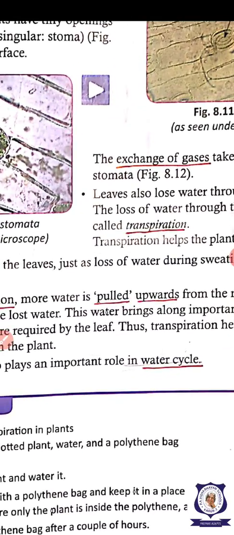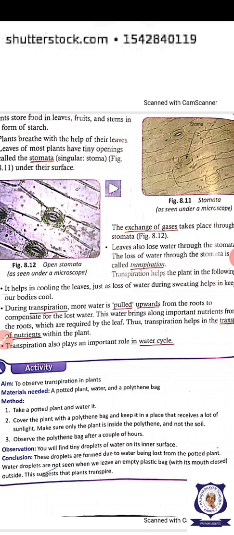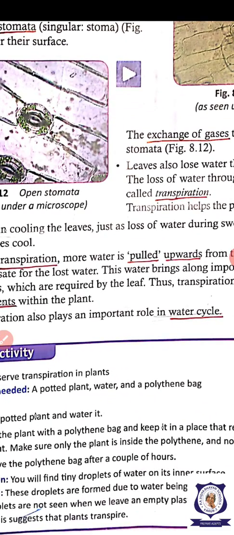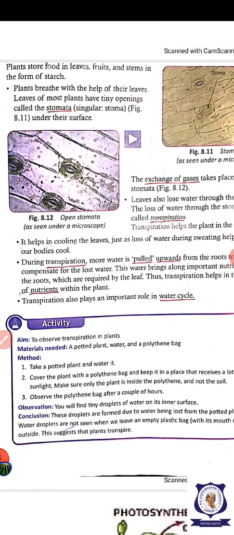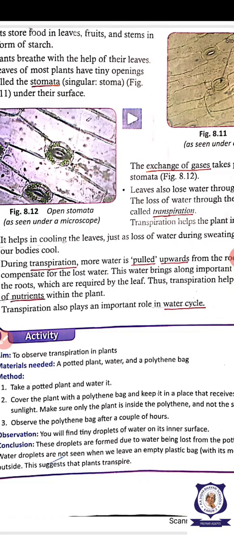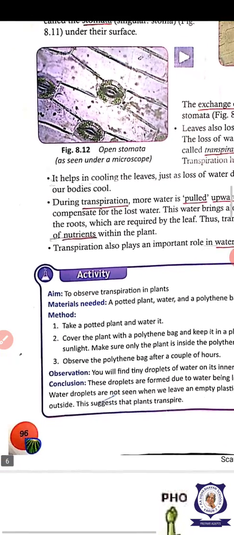This is also another mechanism of sending the water to the upper part of the trees. Okay, so transpiration is leaving out water by evaporation. When your mummy keeps a bowl of water and it is heated, the evaporated vapor comes out, isn't it? It is the same, but here the sunlight is evaporating the water in the plant. So vapor comes out of the stomata.